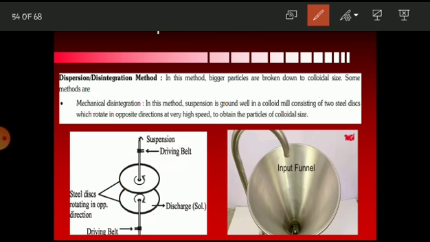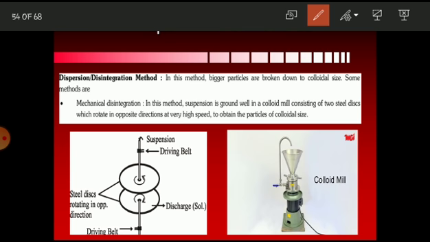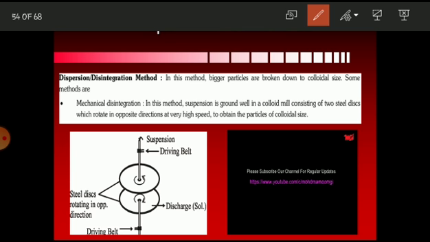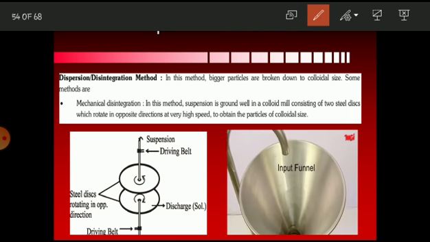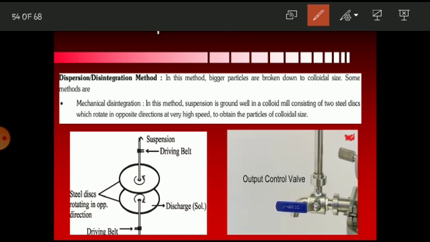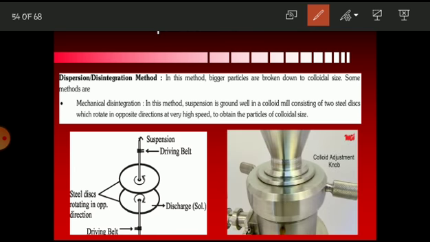So let us try to understand this with a beautiful animation. So this is your colloidal mill. This is the input funnel where we have to put the suspension. This is a control valve, this is a motor which rotates the two steel discs in opposite directions, and this is the adjusting knob.